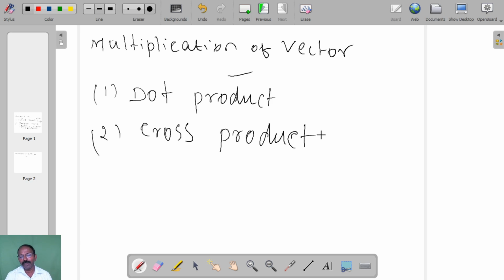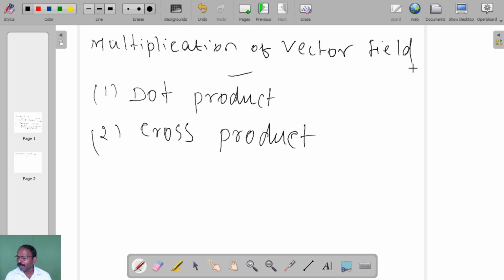So in the multiplication of vectors, two methods: dot product, cross product. And multiplication of vector field. Okay, let me write vector field, multiplication of vector field.